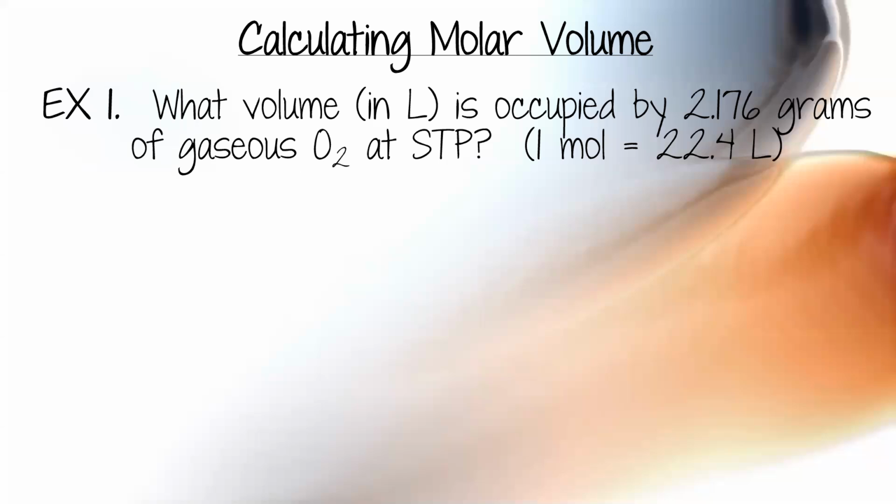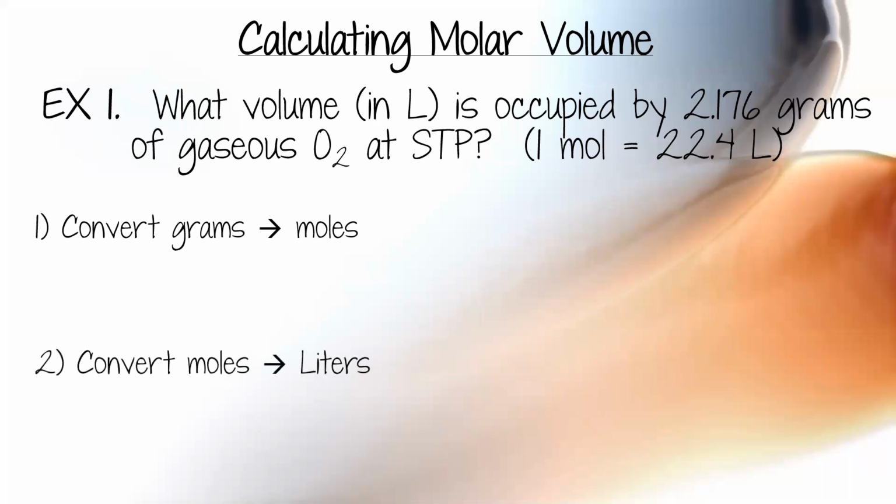There are 2 steps. We need to go to volume from grams. We know that 1 mole is equal to 22.4 liters. The first step is to convert from grams to moles. Remember, to convert from grams to moles, you just divide by the molar mass of the element, or the atom, or the molecule. The second step will be to convert from moles to liters. So step 1, I take the number given to me.